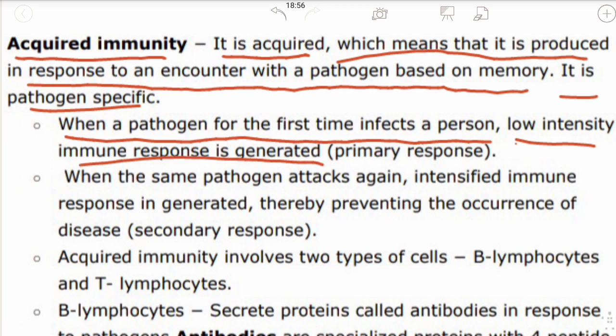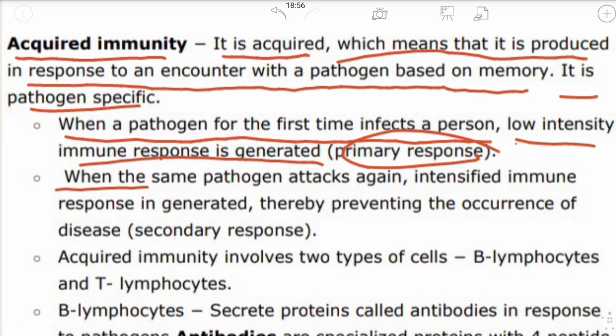We know the pathogen of typhoid is Salmonella typhi, the pathogens of pneumonia are Streptococcus pneumoniae and Haemophilus influenzae, and the pathogen of common cold is rhinovirus. When these pathogens attack a person, a low immune response is generated, that is the primary immune response.